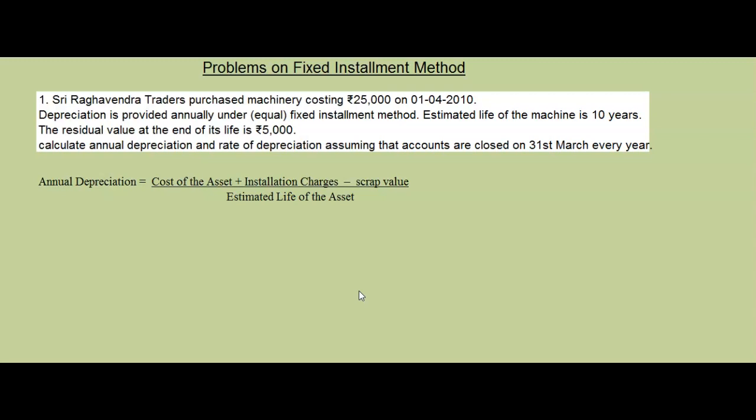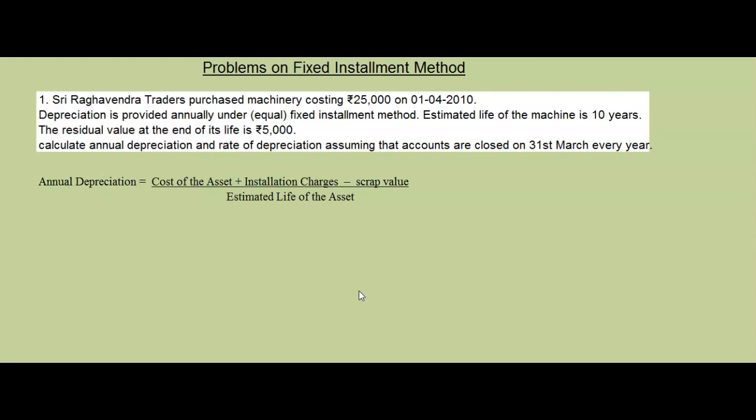We have seen the elements or factors involved in depreciation: cost of the asset, estimated useful life of the asset, and scrap value, residual value or salvage value. Scrap value, residual value and salvage value are one and the same.